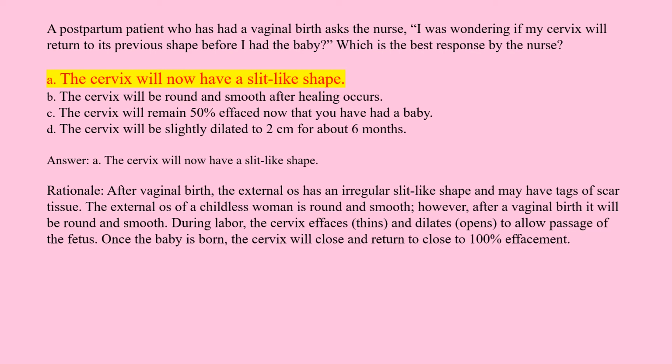Answer: A. The cervix will now have a slit-like shape. Rationale: after vaginal birth, the external os has an irregular slit-like shape and may have tags of scar tissue. The external os of a childless woman is round and smooth. During labor, the cervix effaces, thins, and dilates, opens, to allow passage of the fetus. Once the baby is born, the cervix will close and return to close to 100% effacement.